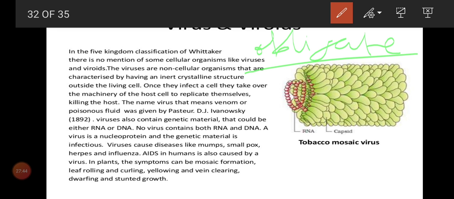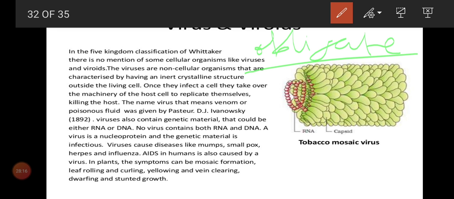What is the technical term used for that? Obligate parasites. And here is how they discovered it: for example, they took tobacco mosaic virus in a tobacco plant and filtered it through a bacteria filter. The bacteria filter holds back only particles of that size, and these viruses are smaller than bacteria, so they came out through the filter.